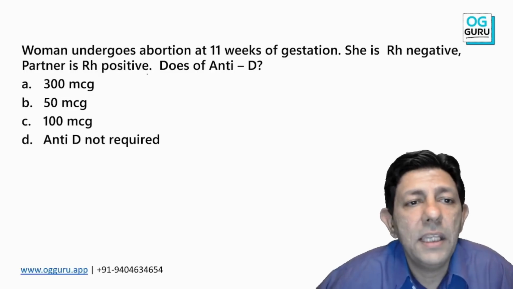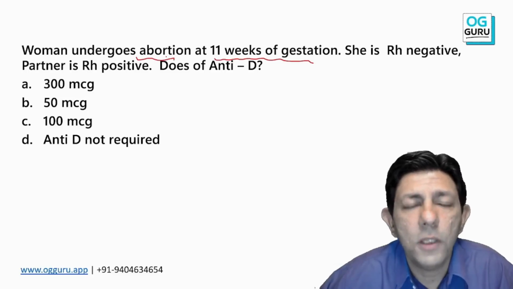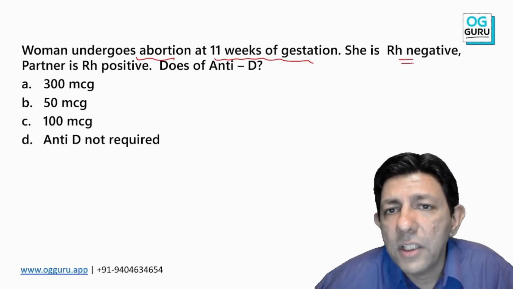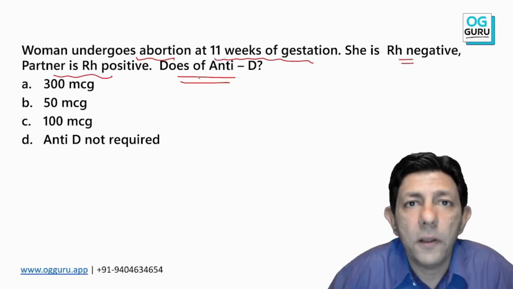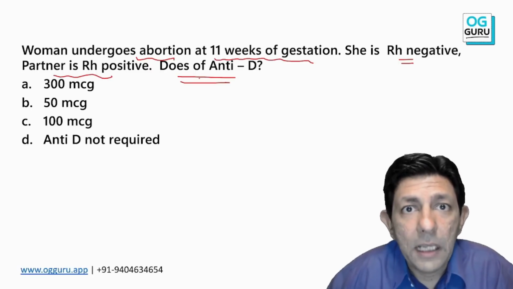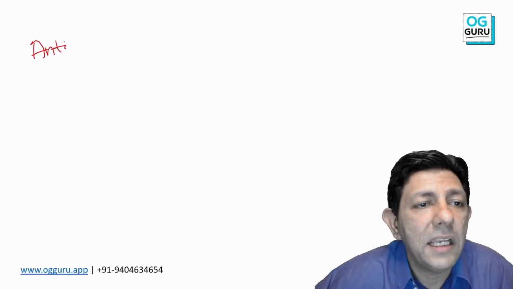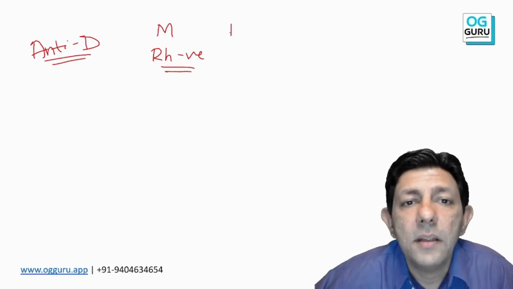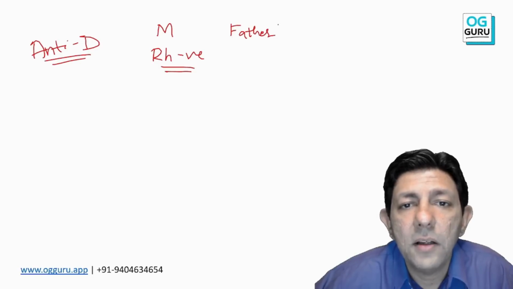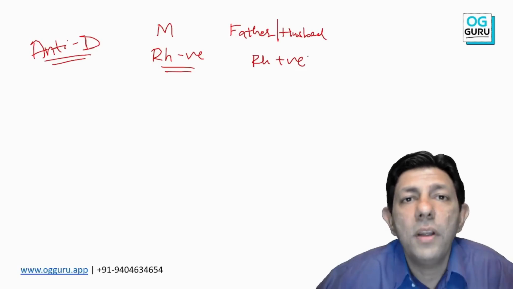Yes, very important. At 11 weeks of gestation, she either underwent abortion or an MTP. She is Rh negative. Partner is Rh positive. Do we give anti-D or not? Many students don't know this concept. Please understand that whenever we give anti-D injection, the mother is Rh negative and the father or the husband or the partner is Rh positive; only then is there a point of giving.